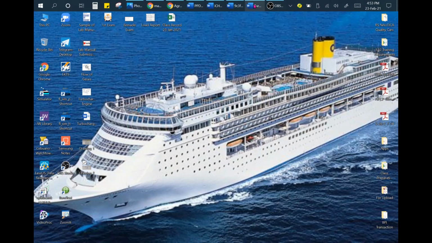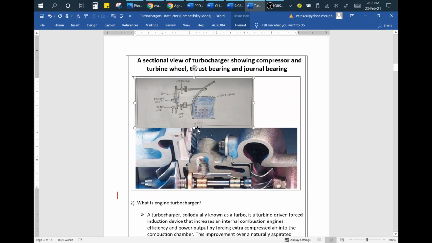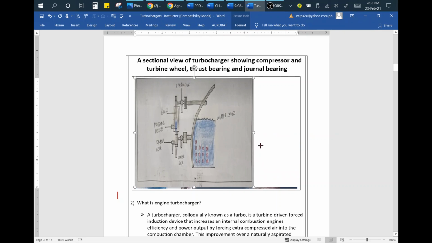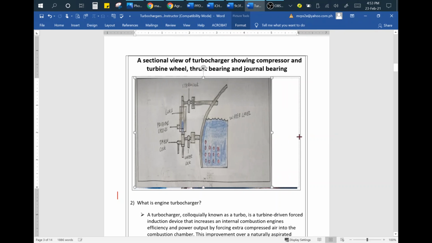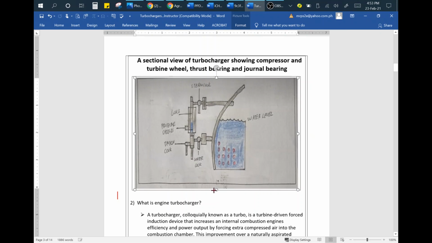And then I will open the Word document, the form. And then, for example, draw a sectional view of a turbocharger. So this is the drawing, for example. So I have to paste. And then you have to increase the size, you have to fit the drawing in the box. You see? So this is how you create your activity in order to have a paperless submission in Binacle. Then you have to save.